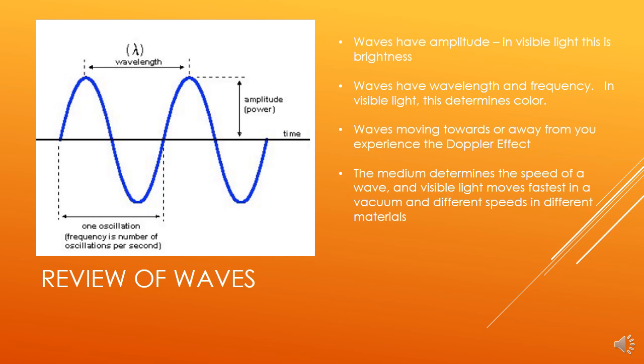And we also talked about the speed of a wave. Velocity is equal to frequency times wavelength. And we said it was the medium that determines the speed of a wave. So waves in different mediums travel at different speeds. Visible light is the same thing. It travels the fastest in a vacuum, and then it travels at different speeds in different mediums. So, for example, water is slower than a vacuum, and then diamond is slower than water.